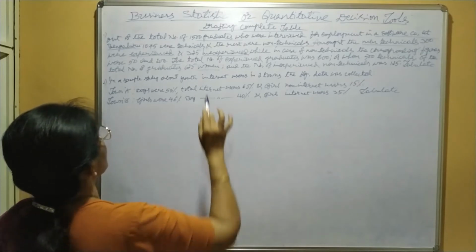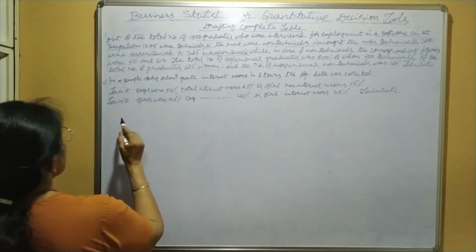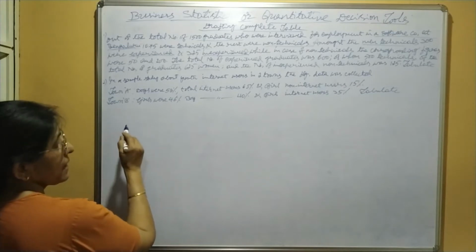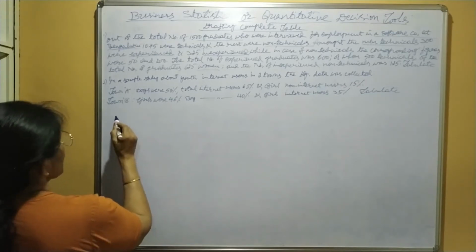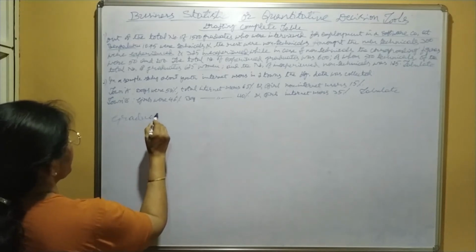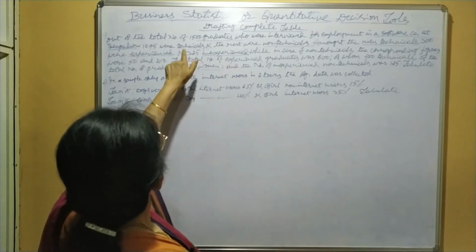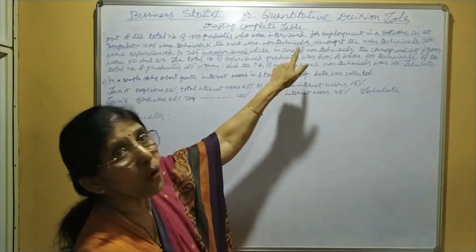Now, here first we have to find out the characteristics given in the problem. Under the characteristics, the first characteristic is graduates. Under graduates, we come across technicals and non-technicals.